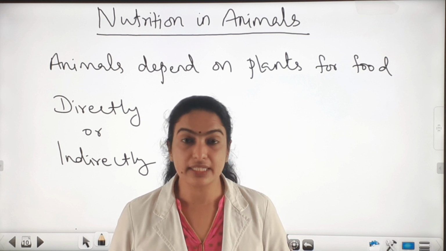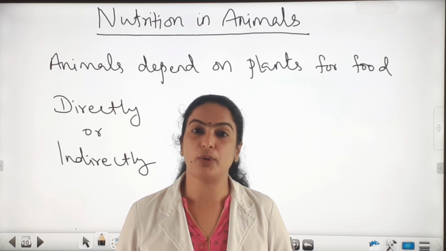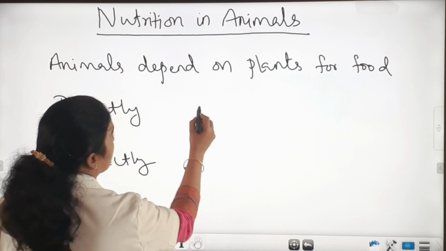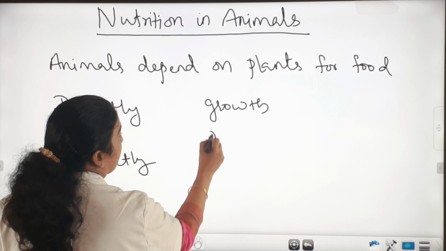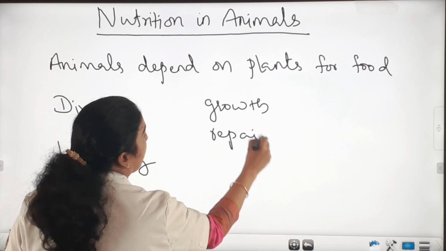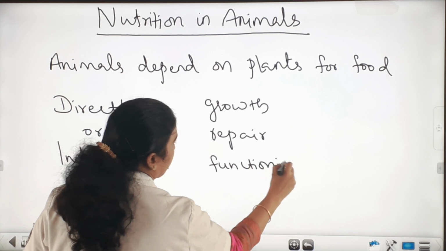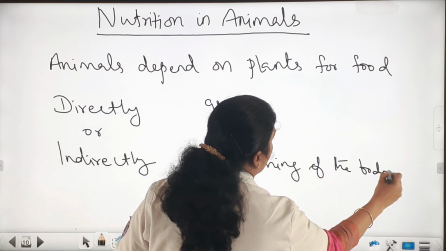And the food is essential for animals for growth, repair of the body and the functioning of the body.